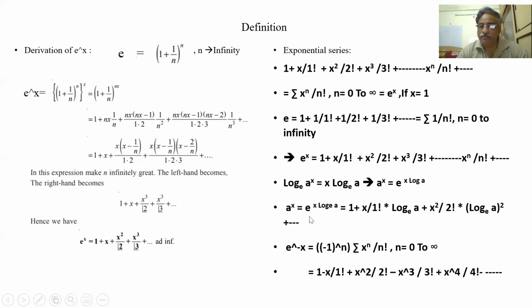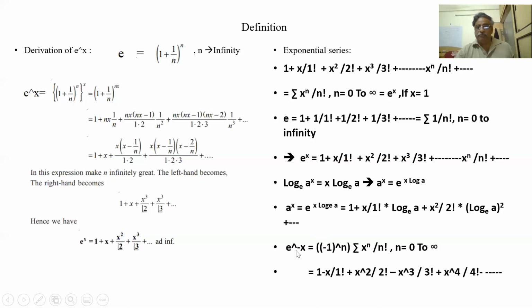E to the power of x log a is 1 plus x log a by 1 factorial plus x log a whole square by 2 factorial, like that. So this is how a to the power of x is defined. So that is why base e has come everywhere. Log e to base e is 1. This is the Euler number, which is very useful.